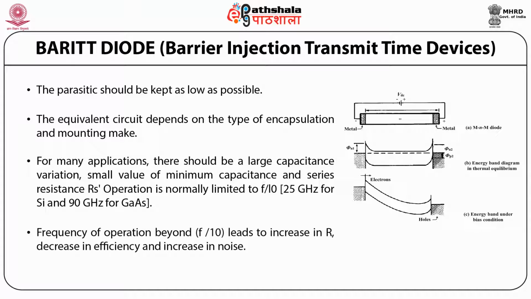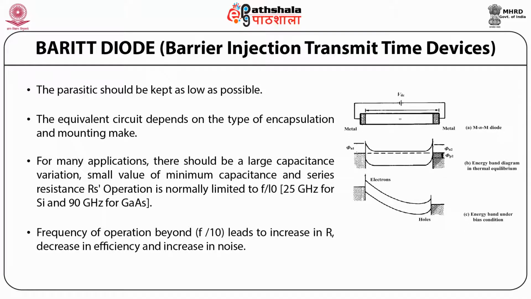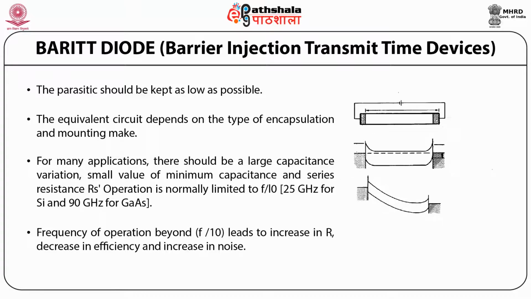So frequency of operation beyond the frequency f by 10 leads to an increase in R, a decrease in efficiency, and an increase in noise, as shown in this figure.